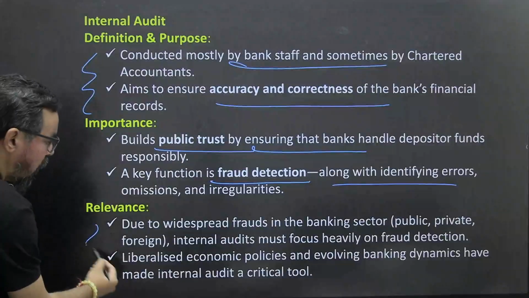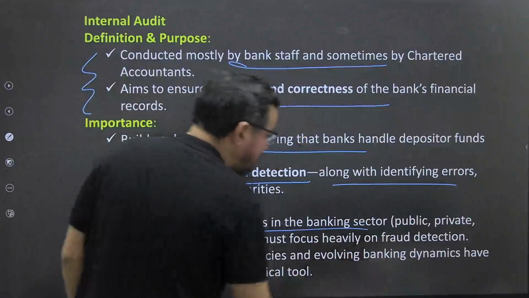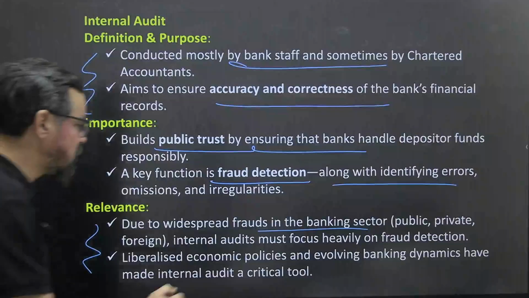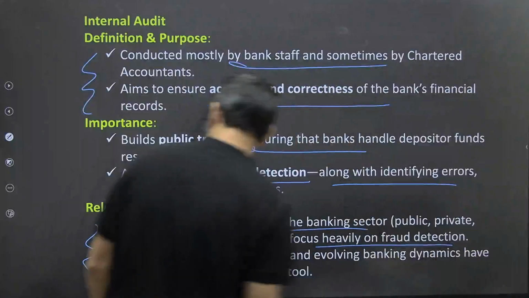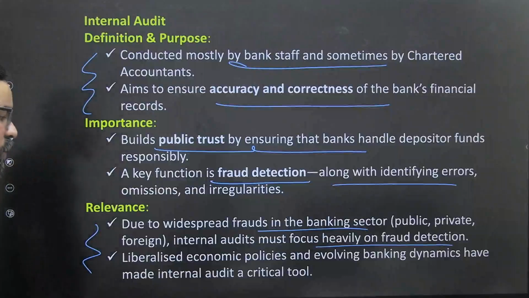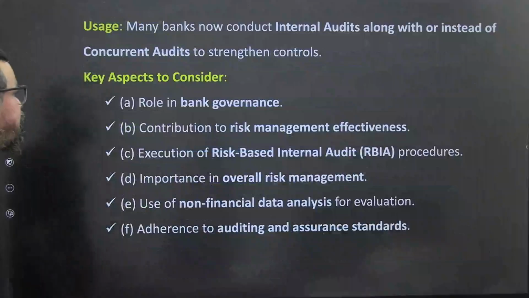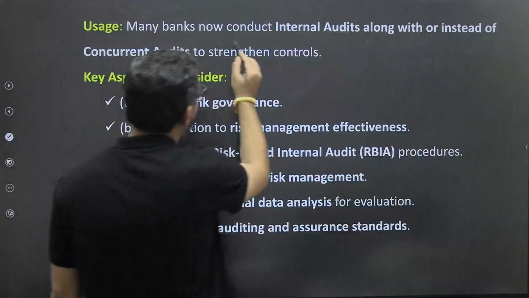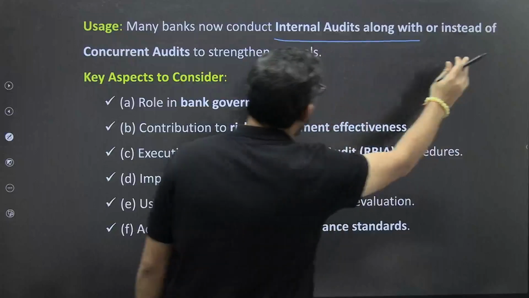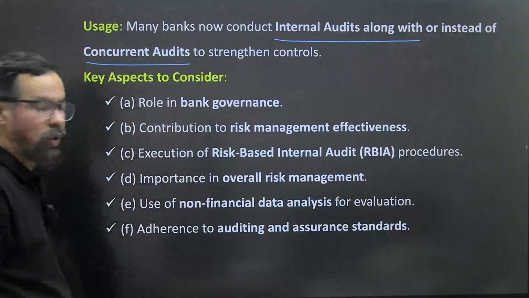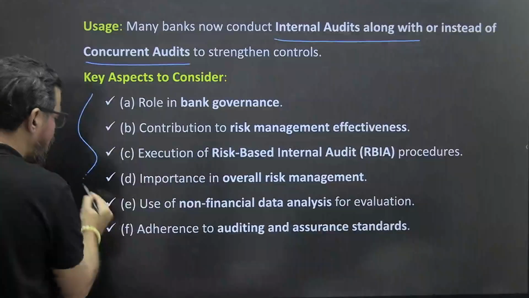Relevance: due to widespread fraud in the banking sector, public, private, and foreign, internal audits must focus heavily on fraud detection. So this is their core area of work. Liberalized economic policies and evolving banking dynamics have made internal audit a critical tool for the bank itself. Many banks now conduct internal audit along with or instead of concurrent audits to strengthen the overall control. So key aspects include these many areas.